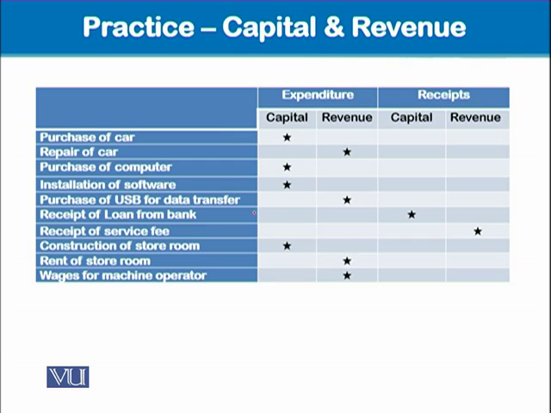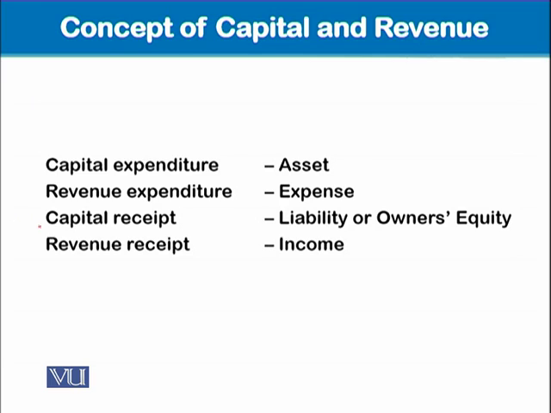Then receipt of loan from bank. We took a loan from bank. It's a capital receipt. See here, capital receipt and revenue receipt. So receipt of loan from bank would be capital receipt, and receipt of service fee, where you have served your client and are receiving a fee, is your income. So this income is revenue receipt. We have already seen that capital receipt would be liability or owner's equity, and revenue receipt would be incomes.